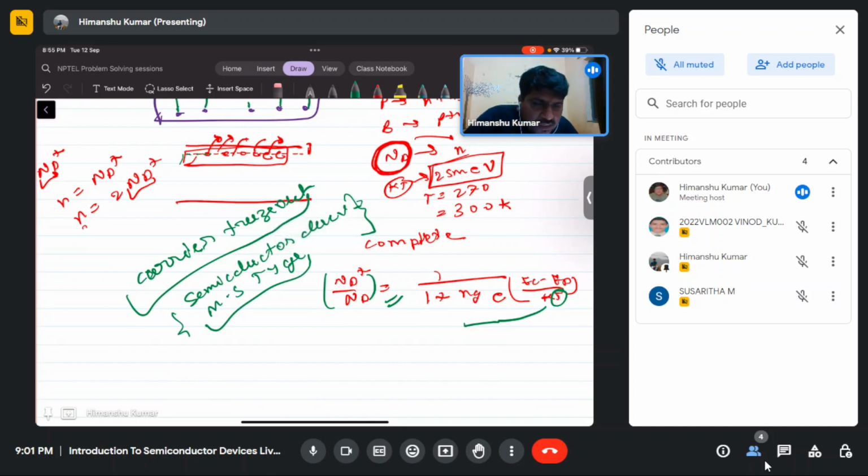So I hope it is clear. If you can refer, I think it may be available on Google Books or something. You can read those things.